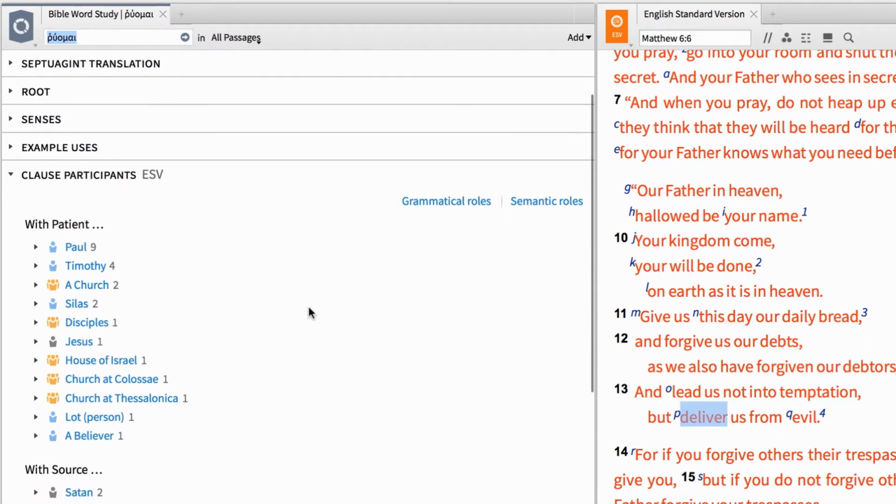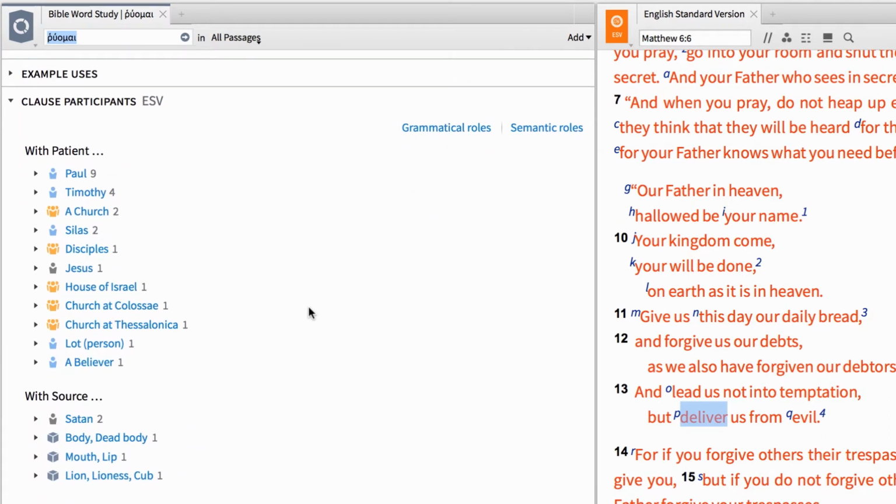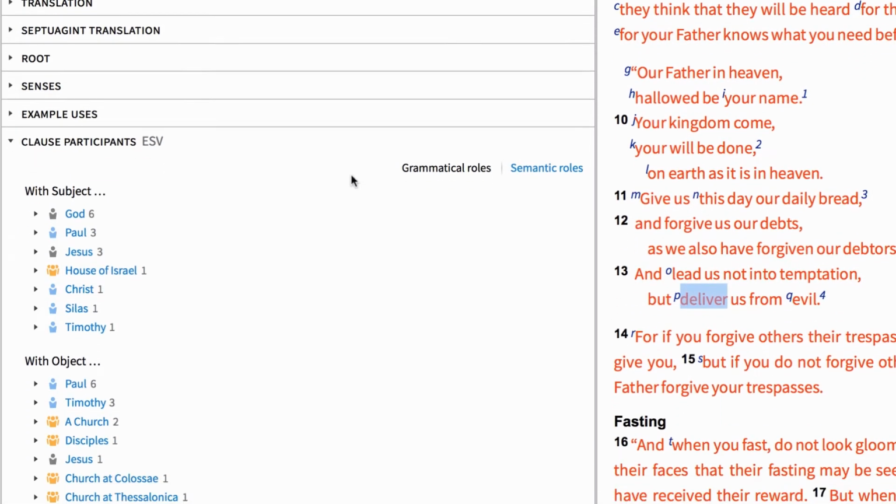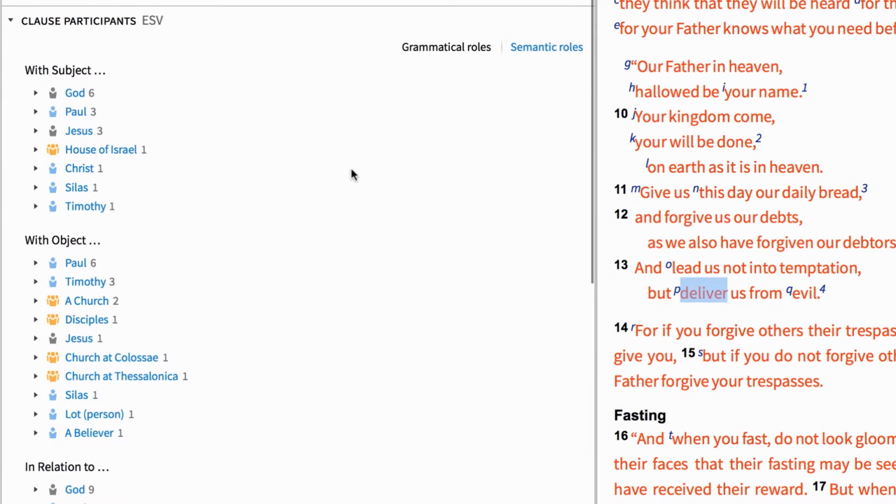But for this lesson, I'm going to scroll down and expand the clause participants section. From the options to the right, I have two viewing choices, grammatical roles and semantic roles. As a whole, the clause participants section exposes information from the clause search, like who appears as the subject of a Greek verb and where those instances occur.